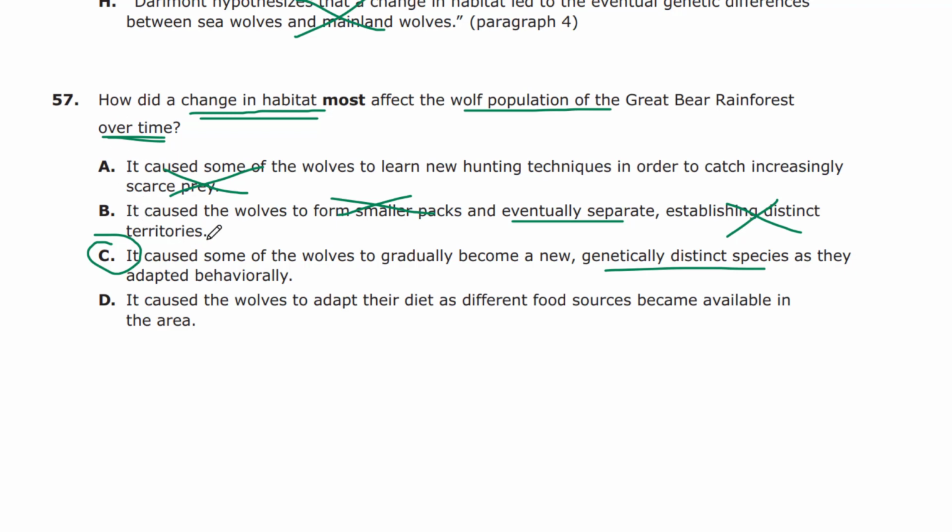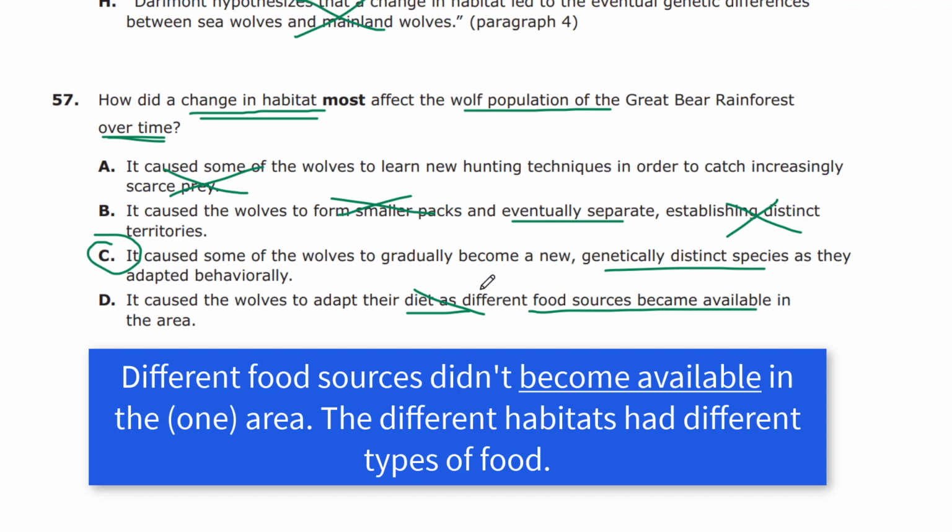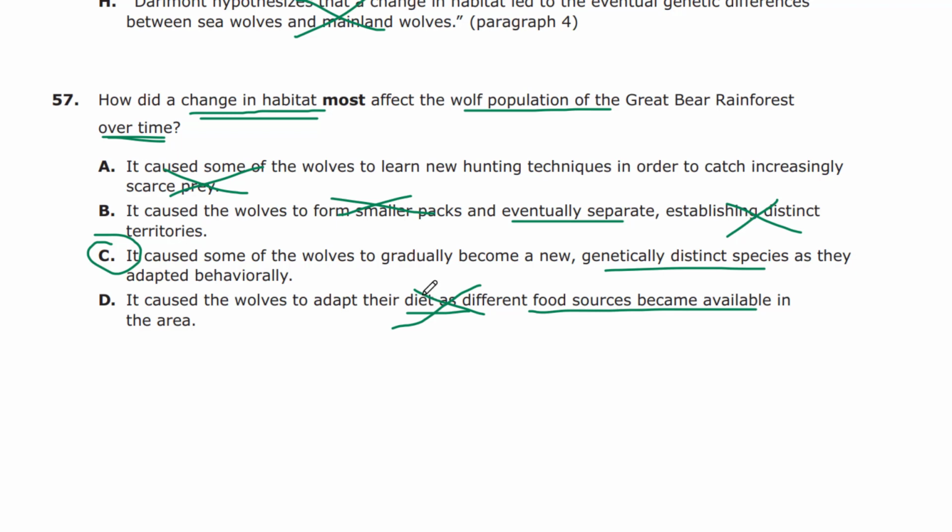Let's just check D. It caused the wolves to adapt their diet as different food sources became available. No, this is not about diet. The main idea and the main change to the wolf population was not just their diet due to different food sources. Paragraph 4, which describes this, is really all about how they became two distinct species. That's the right idea. So I could see D tempting a few students, but C is the correct answer for 57.